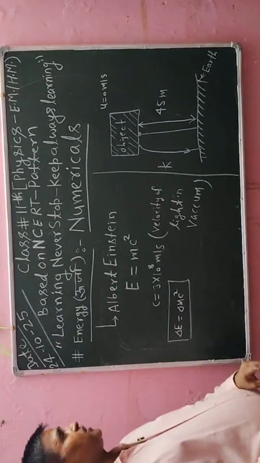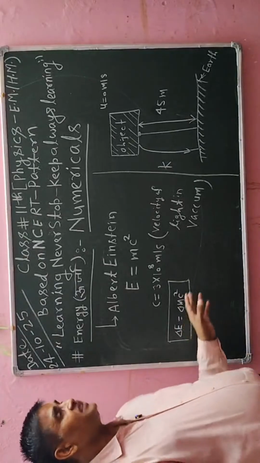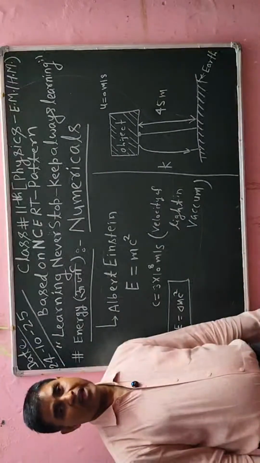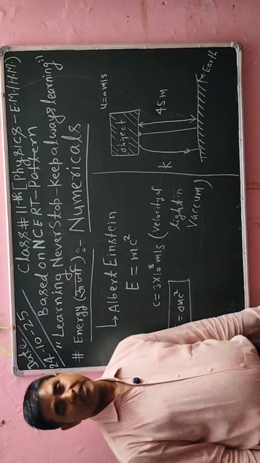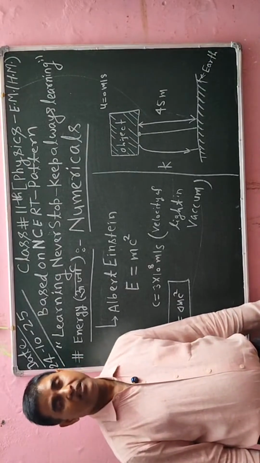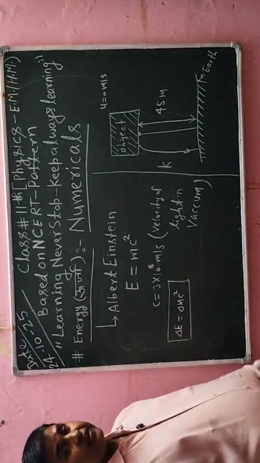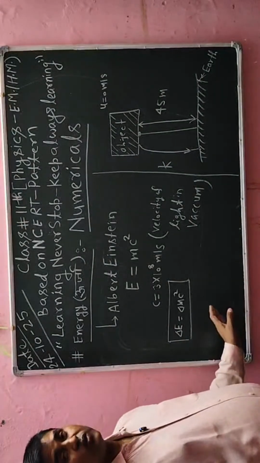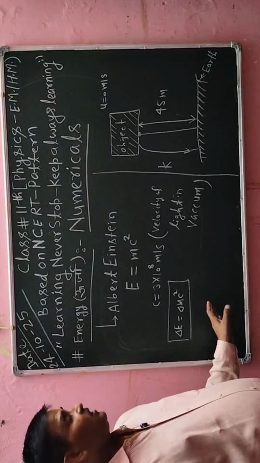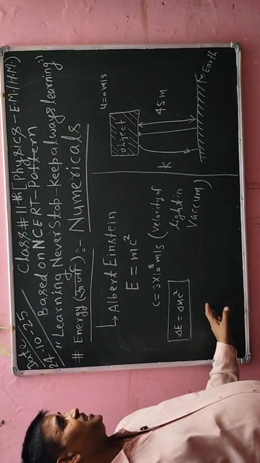Okay, now further I will say energy has unit joule, and its another unit is erg, because a day before yesterday I already defined the concept of n, that is 1 Newton, which is equal to 10 to the power 7 erg. So its unit will also be erg, that is in the CGS system.